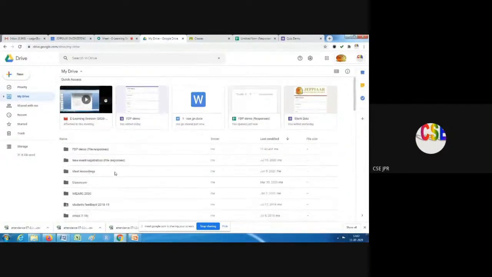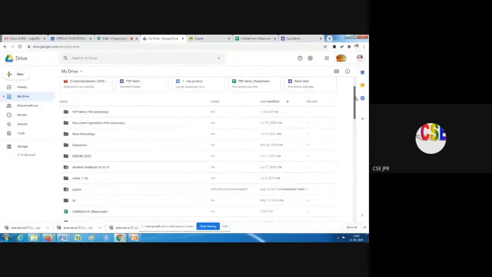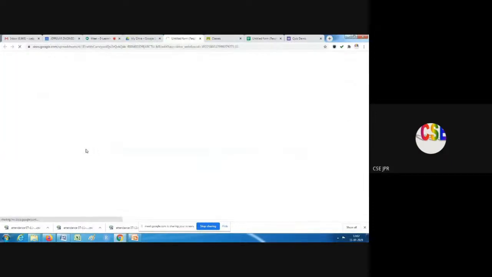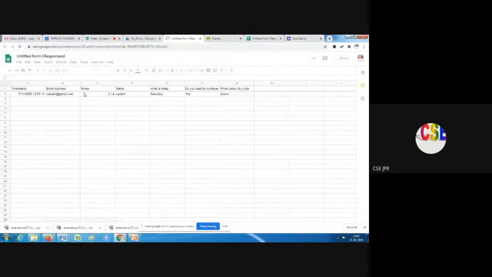Whatever files we created now will be there in the Google Drive. Google Drive is nothing but a drive where all the data of our Google applications will be stored. Even if you open this file, we can see the same thing, the score file we have shown. Okay.